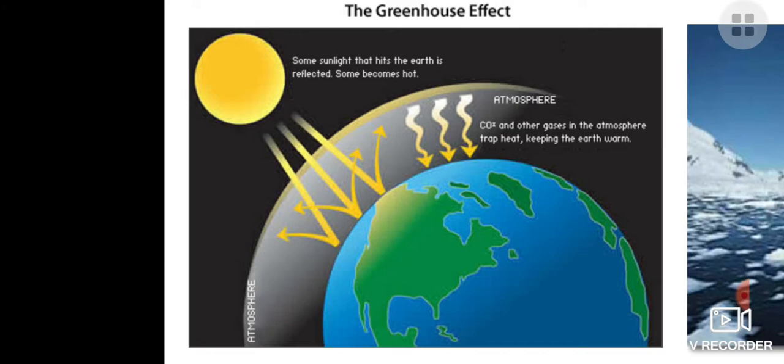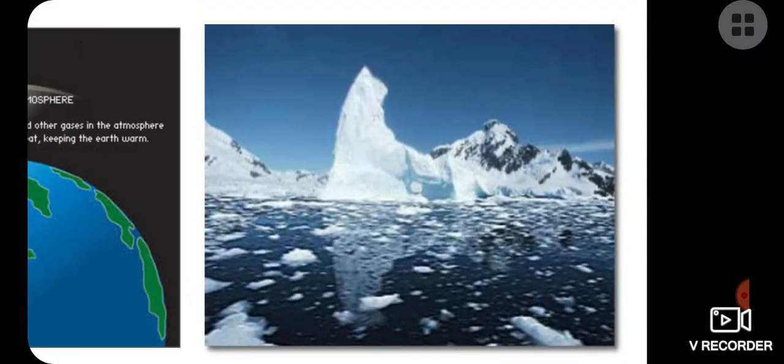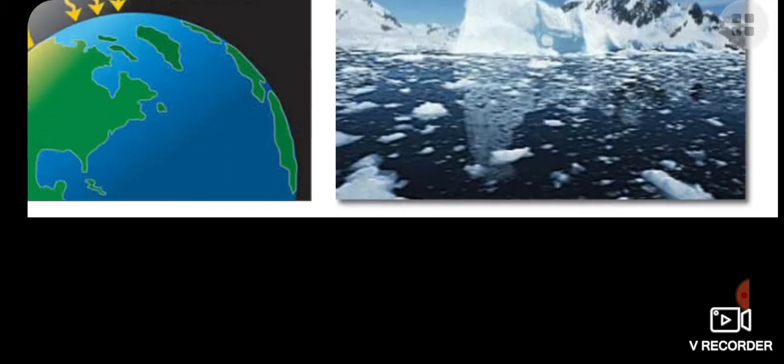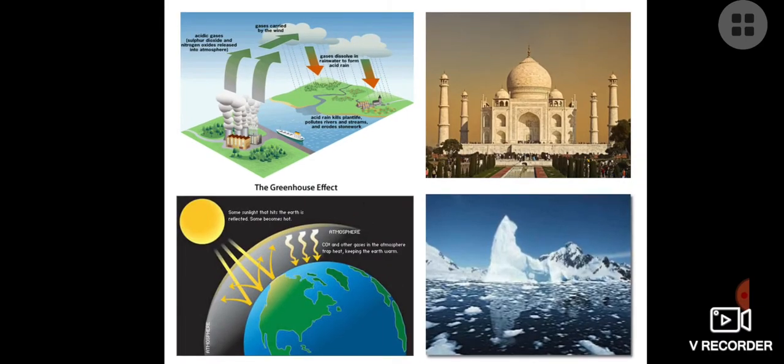Second, some sunlight that hits the earth is absorbed and the earth becomes hot, some of it is reflected back. Now if excess carbon dioxide is there, the heat is not going to return back, it will come again. It means the temperature keeps on increasing, which causes the melting of ice on the poles. All of you know polar ice and glaciers are melting regularly, which is a dangerous sign for our human survival.